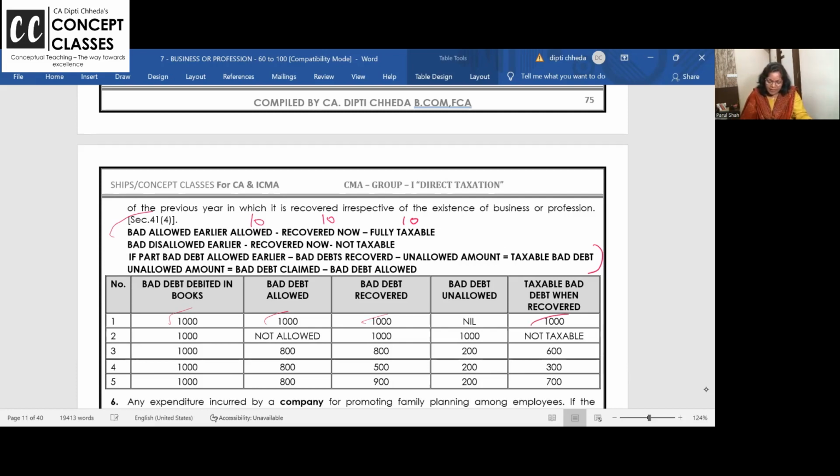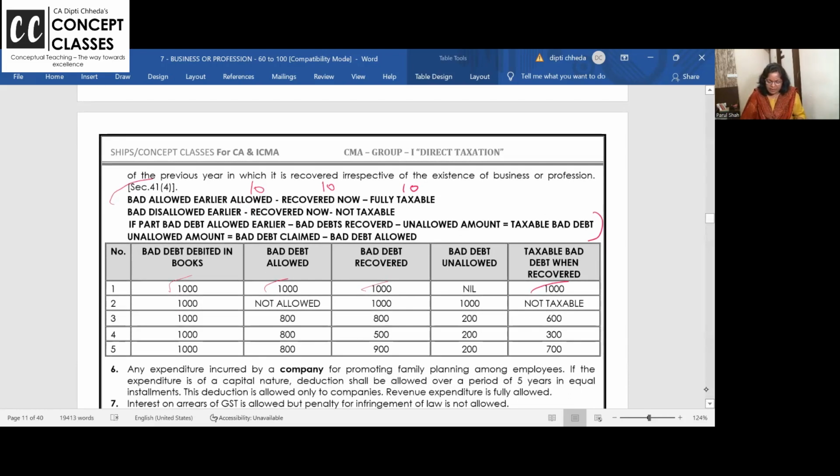Bad debt earlier disallowed. When I debited in books, the department is saying it's fake, that under the table you have received payment from the debtor. This is not allowed. So 1000 is not allowed. Now it is recovered. 1000 was not allowed when you debited it, so that time only it was taxable, no? Now recovered. Is it a business income? No, not taxable. Do it calmly.